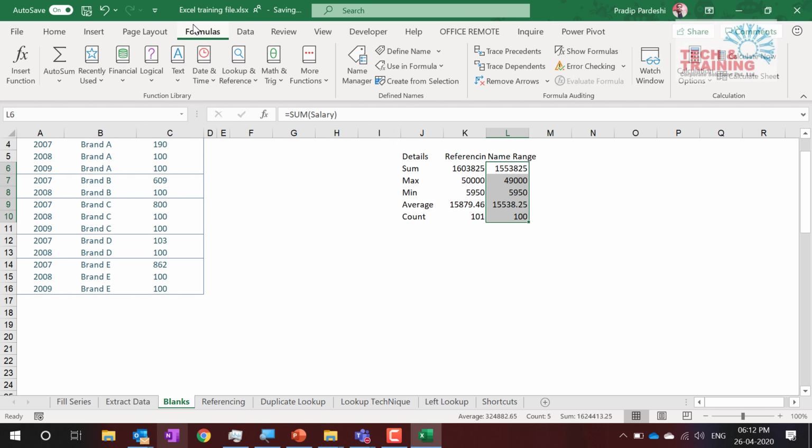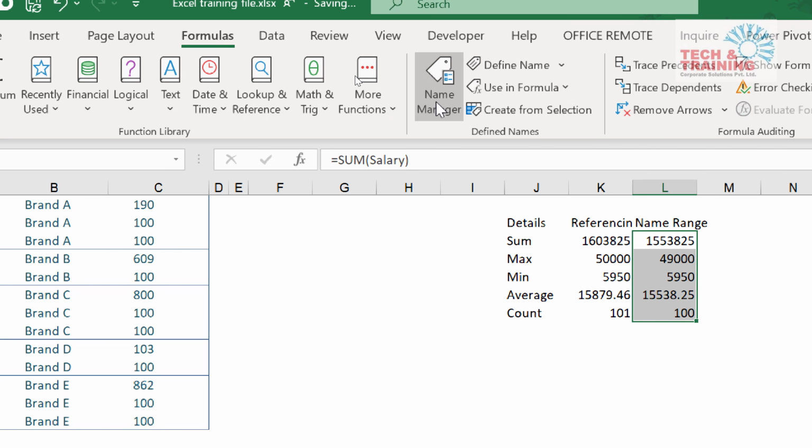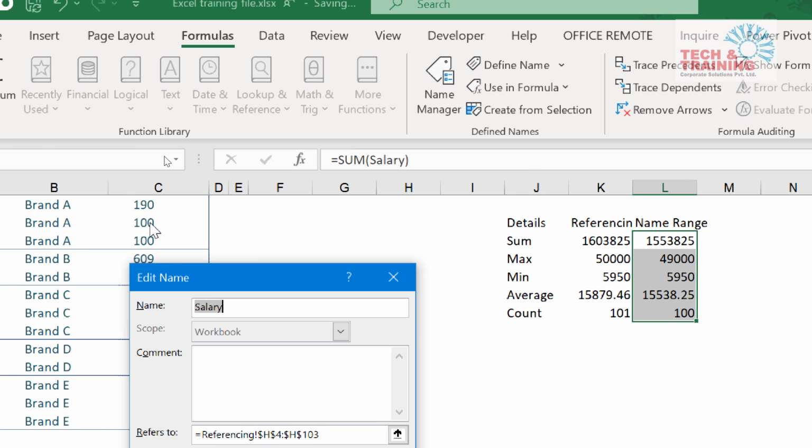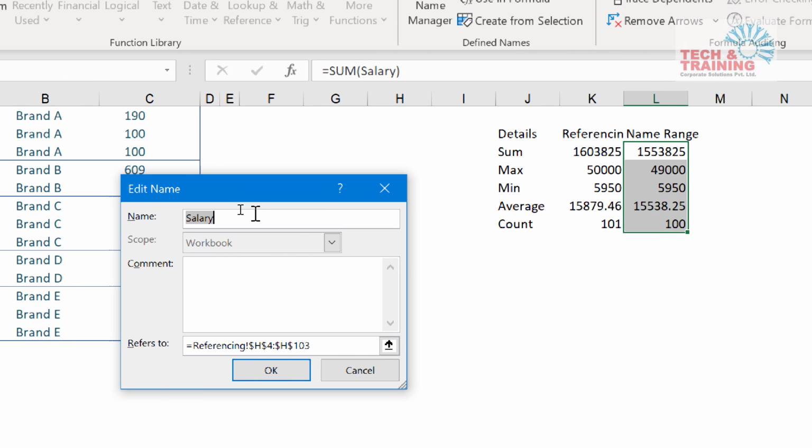I want to name it as April salary. Sorry, I cannot give space in between. So I type April_salary like this.